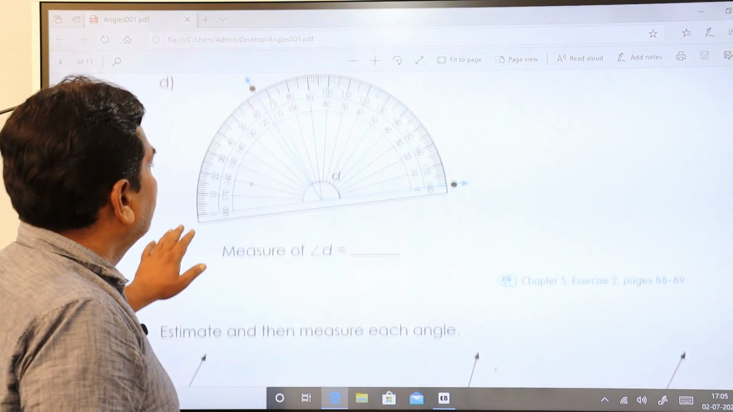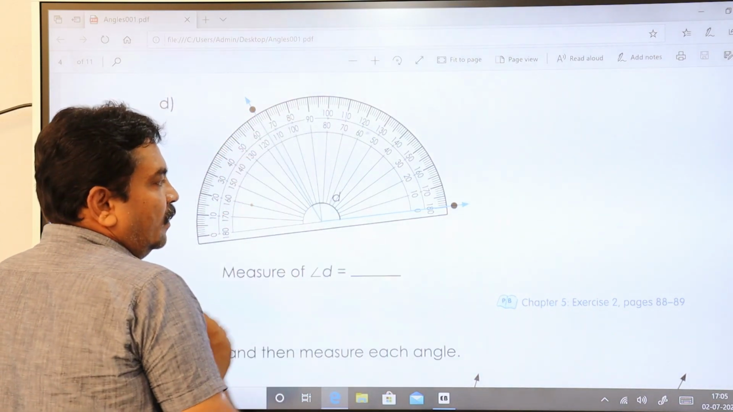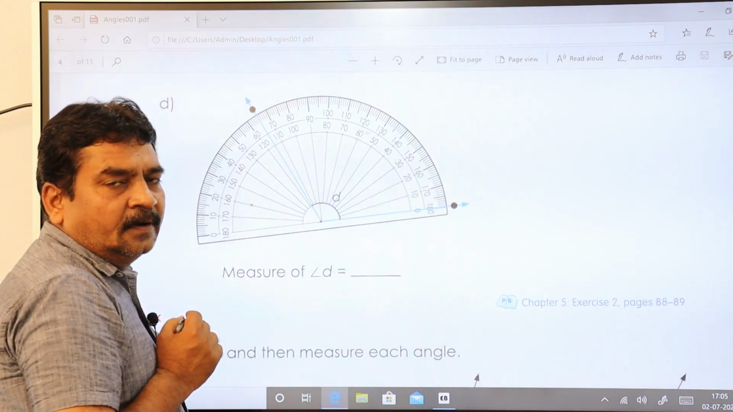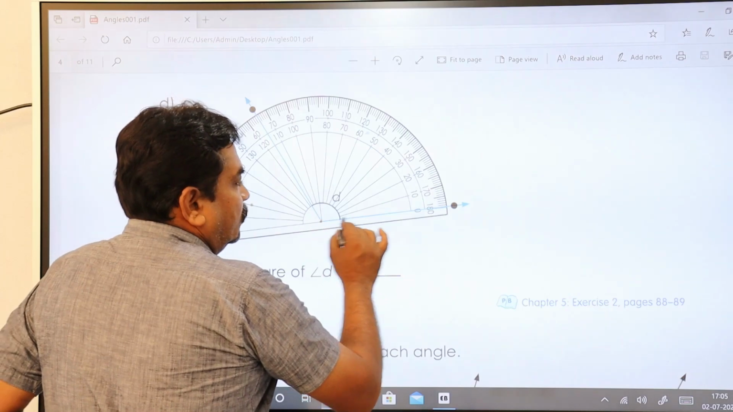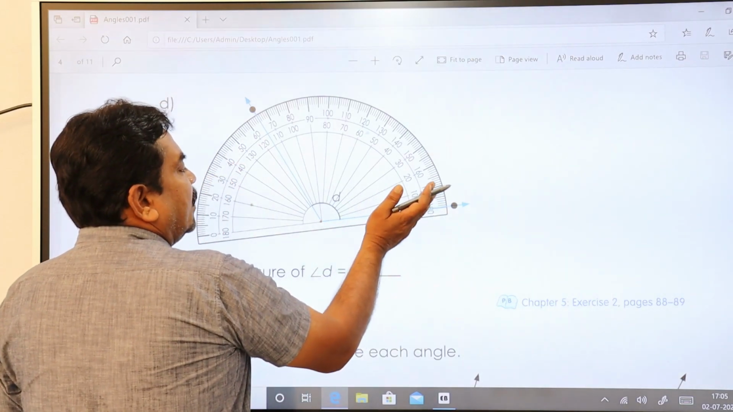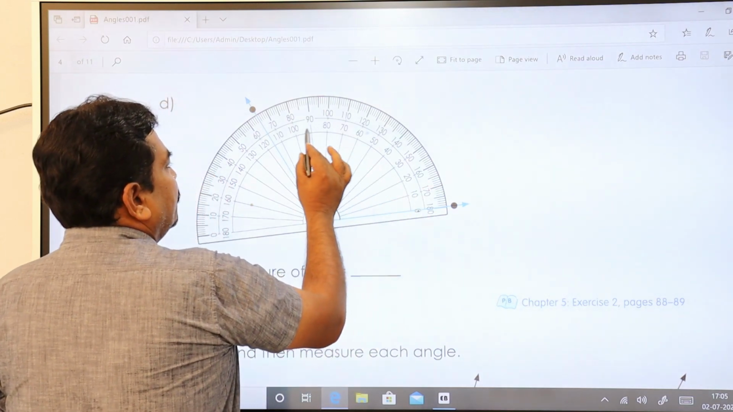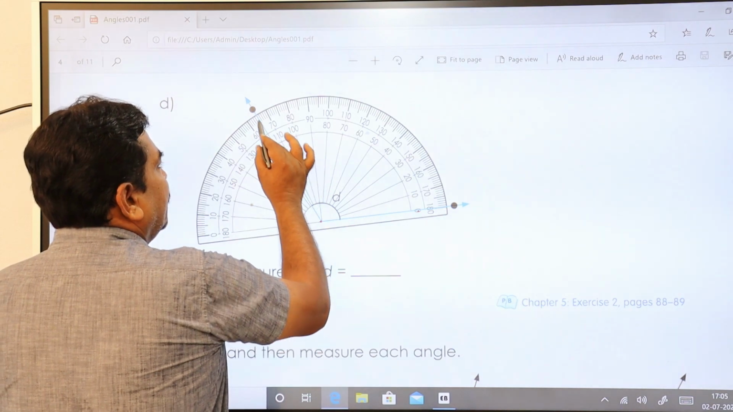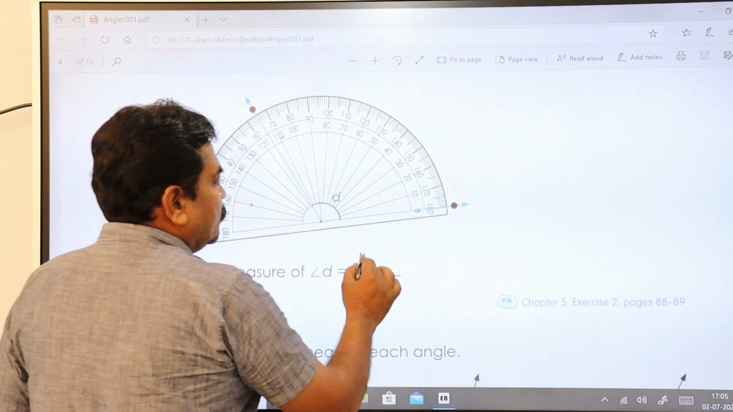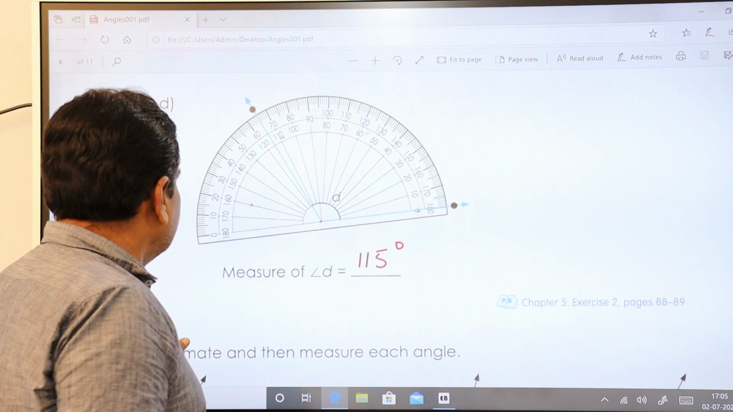In the same way, go to this one. This is a ray and this is a ray. We have coincided the center of your protractor on the baseline, and then we start counting by reading 0 degrees here: 0, 10, 20, 30, 40, 50, 60, 70, 80, 90. This is in between, exactly the center between 110 and 120 degrees. So it should be 115 degrees. This is what is given here.